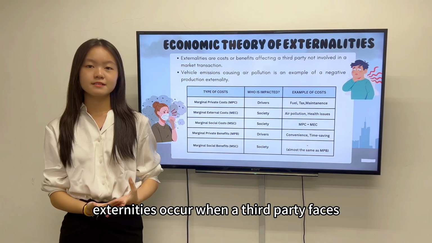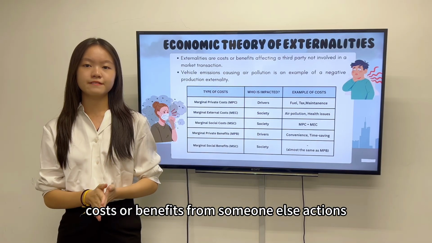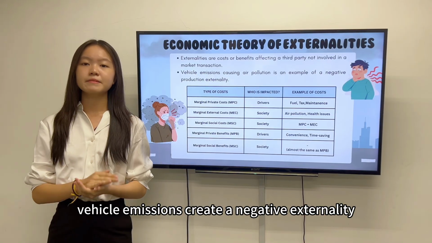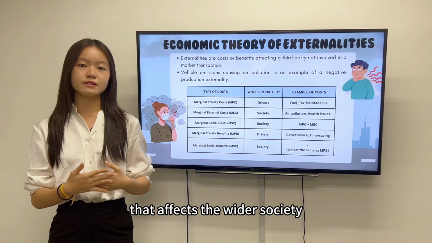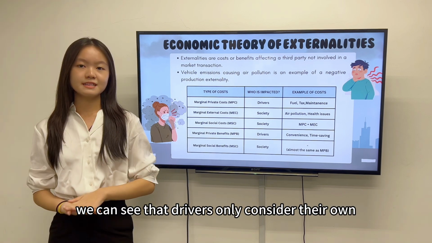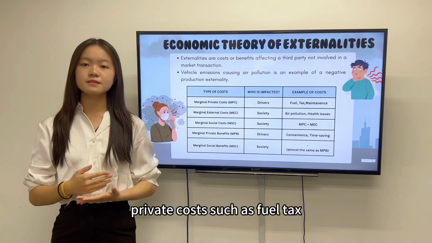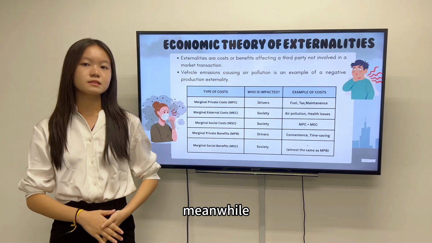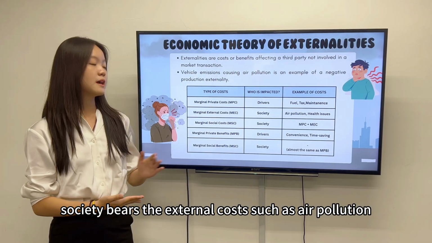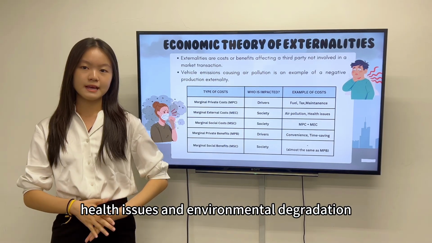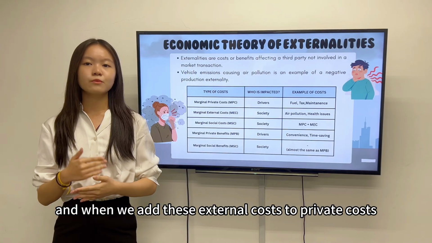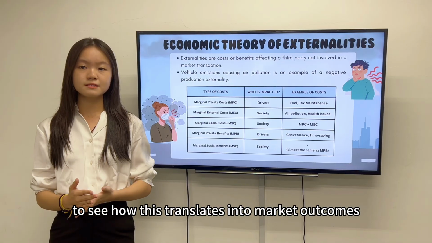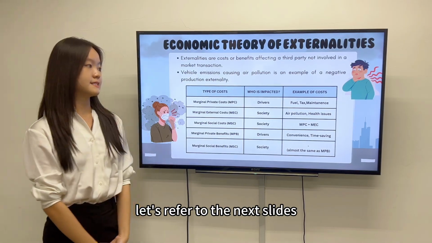Now we move on to the economic theory behind this externality. Externalities occur when a third party faces costs or benefits from someone else's actions. In Malaysia, vehicle emissions create a negative externality because drivers generate air pollution that affects the wider society. From the table, we can see that drivers only consider their own private costs such as fuel, tax, and maintenance, while enjoying private benefits like convenience and time saving. Meanwhile, society bears external costs such as air pollution, health issues, and environmental degradation. When we add these external costs to private costs, we get the marginal social cost, which is higher than what drivers actually perceive.